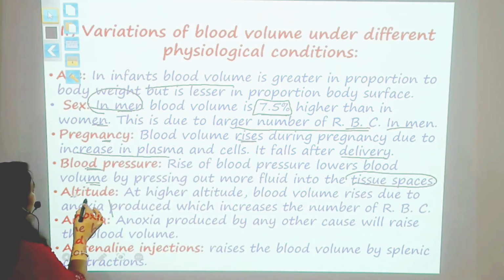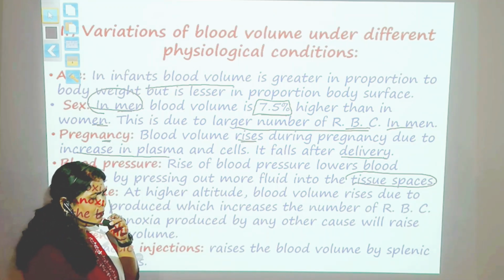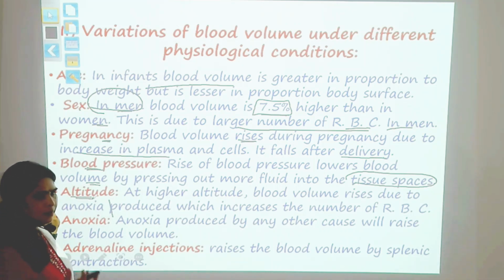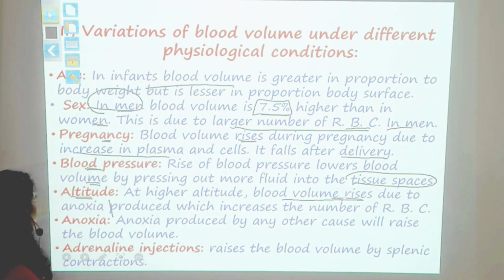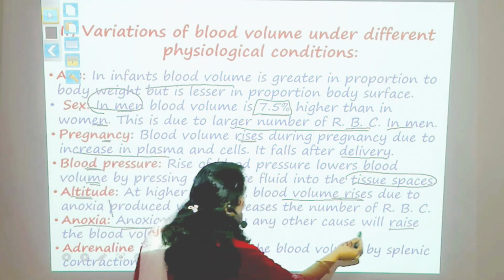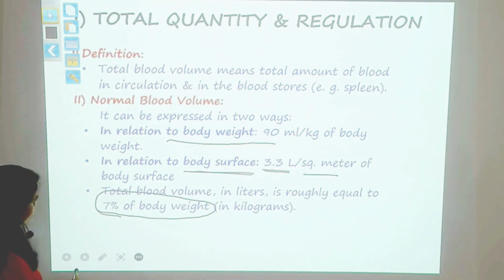The next factor is altitude, where you can see that there will be increase in the blood volume. When one person goes to a higher altitude, there will be rise in the blood volume. Anoxia produces again the same cause. There will be rise in the blood volume. When there is adrenaline rush,